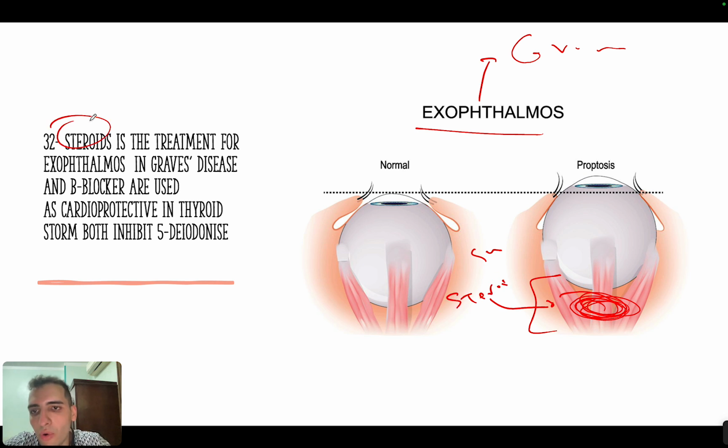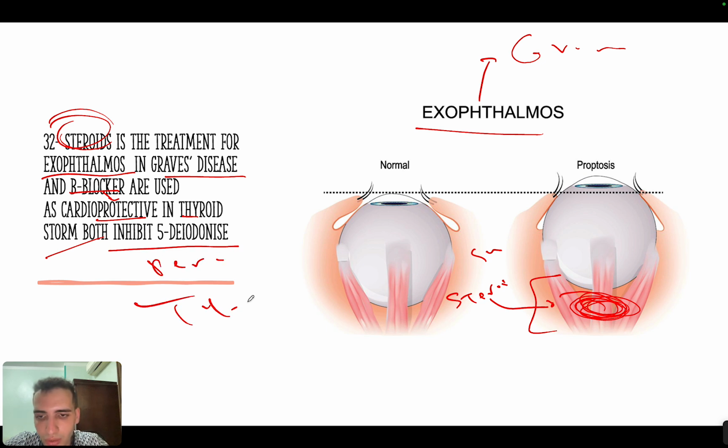So steroids are the only medical treatment for exophthalmos in Graves' disease. Another thing is that beta blocker is cardioprotective in thyroid storm. Thyroid storm happens when there is usually an increased surge of the thyroid hormone in the body.